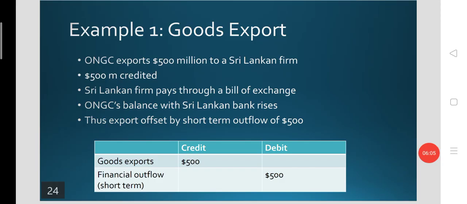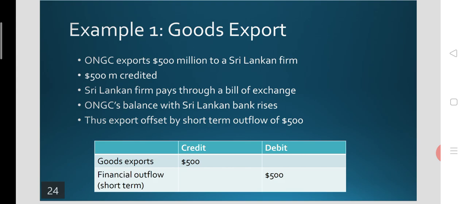So let's consider some examples. First one regarding goods export. When ONGC, Oil and Natural Gas Corporation of India, exports $500 million worth of oil to a Sri Lankan firm, then $500 million will be credited in the balance of payment account of India. Then the Sri Lankan importer will pay through a bill of exchange. That means ONGC's balance with the Sri Lankan bank will rise. That means export will be credited.